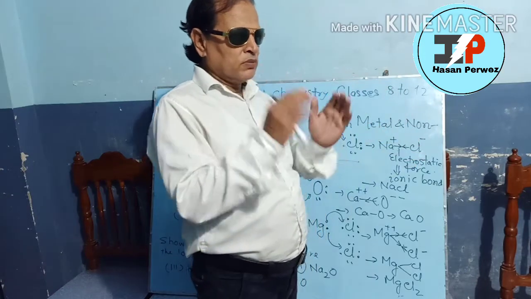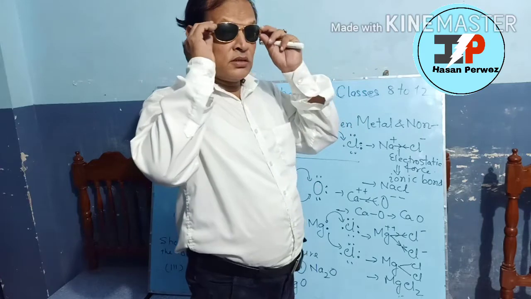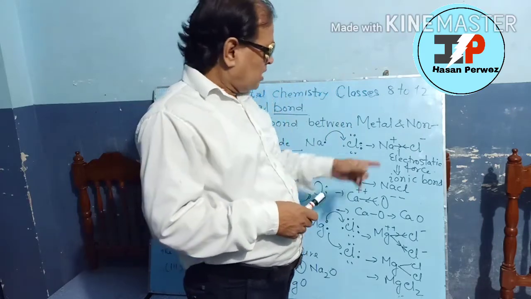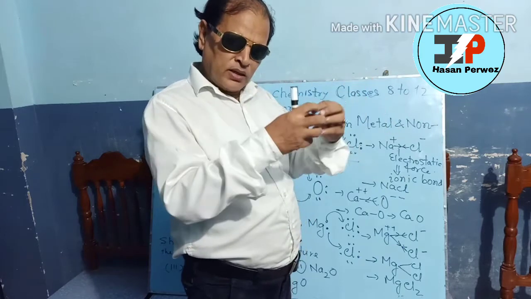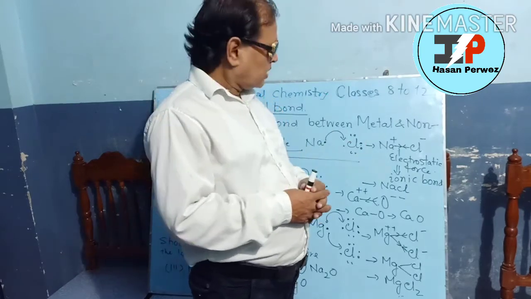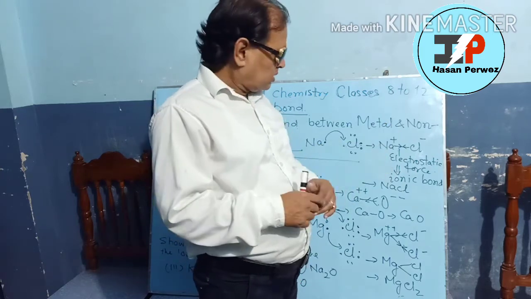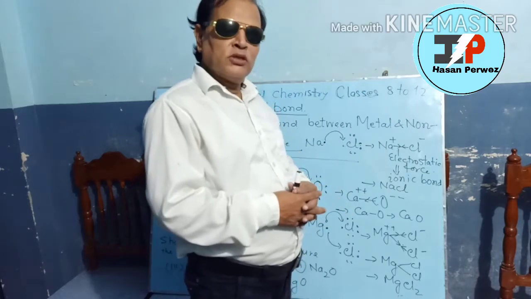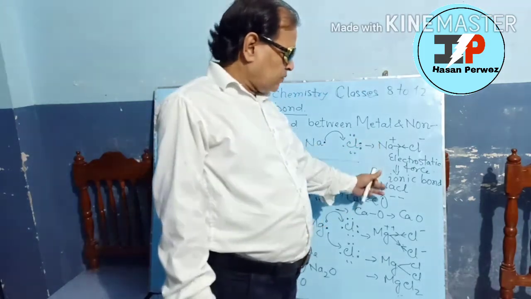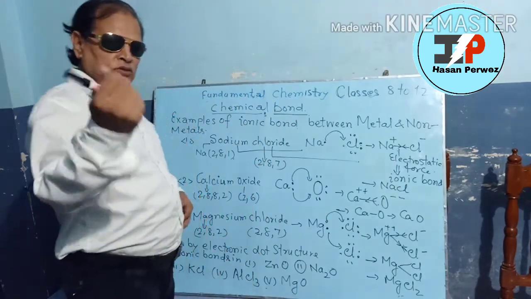We know that between two opposite charges, there is a force of attraction, electrostatic force of attraction acts, hence the two atoms get joined, get linked. Such linkage due to electrostatic force of attraction is known as ionic bond. In this way, between the sodium and chlorine atom, ionic bond is formed. Hence, we get the formula NaCl for sodium chloride, which is known as common salt.